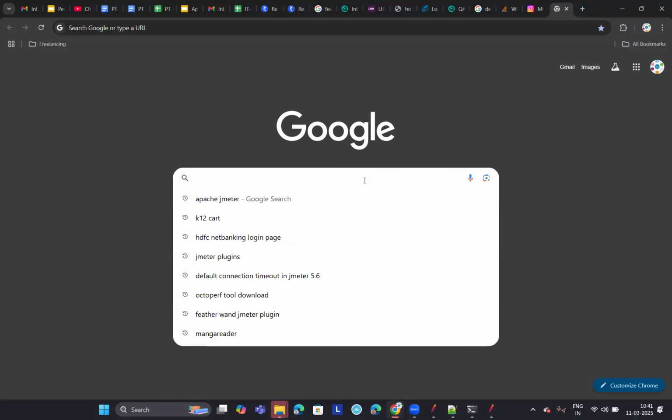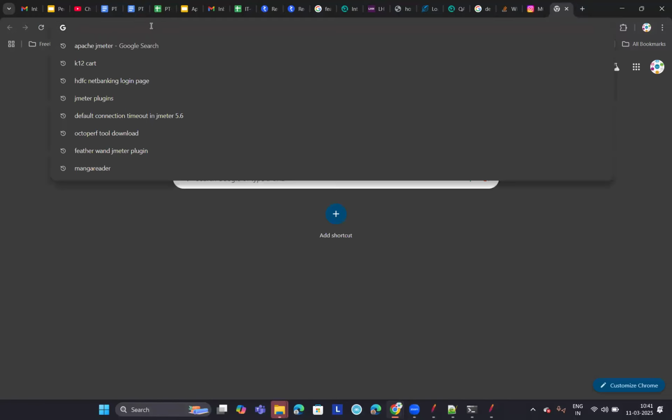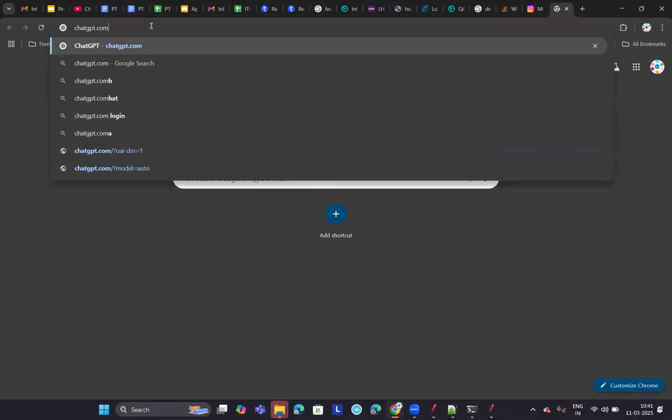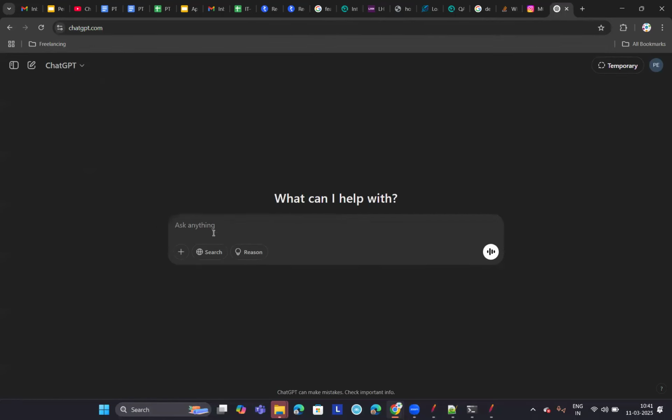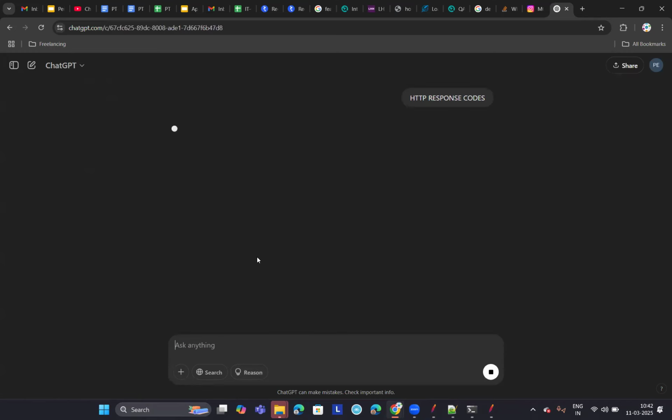So if you Google search for HTTP status codes, or else, we'll use ChatGPT, guys, let us make a shift to ChatGPT, so that everyone knows how to do Google search already. So let's use ChatGPT. Okay, let's search for HTTP response codes. If you search for HTTP response codes or status codes, you'll get hundreds of response codes like this.